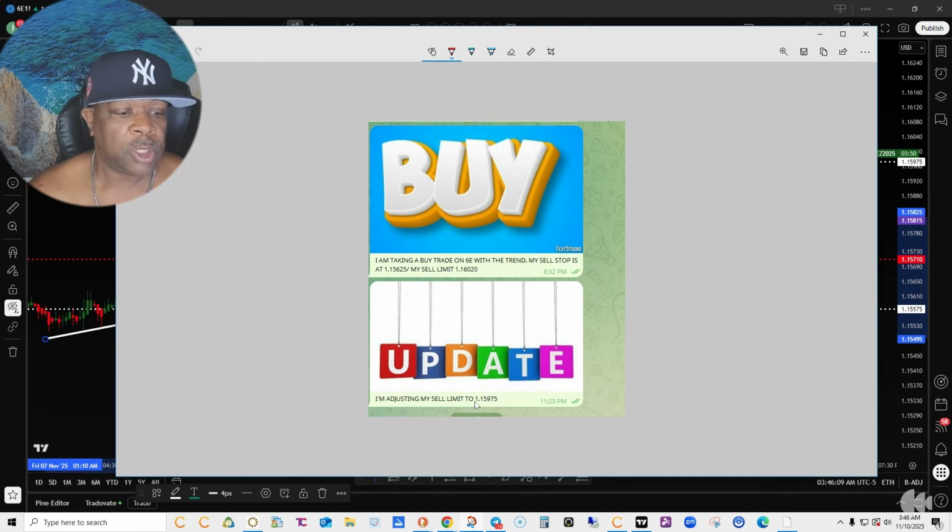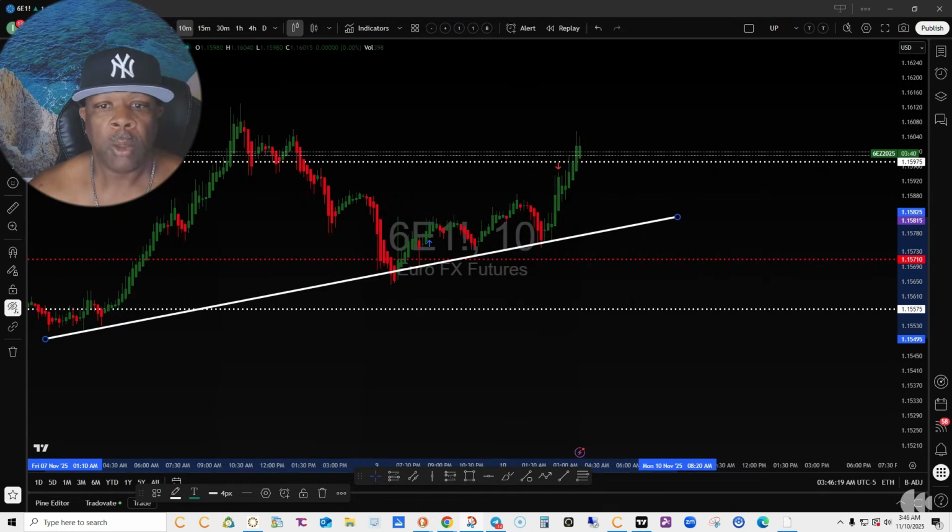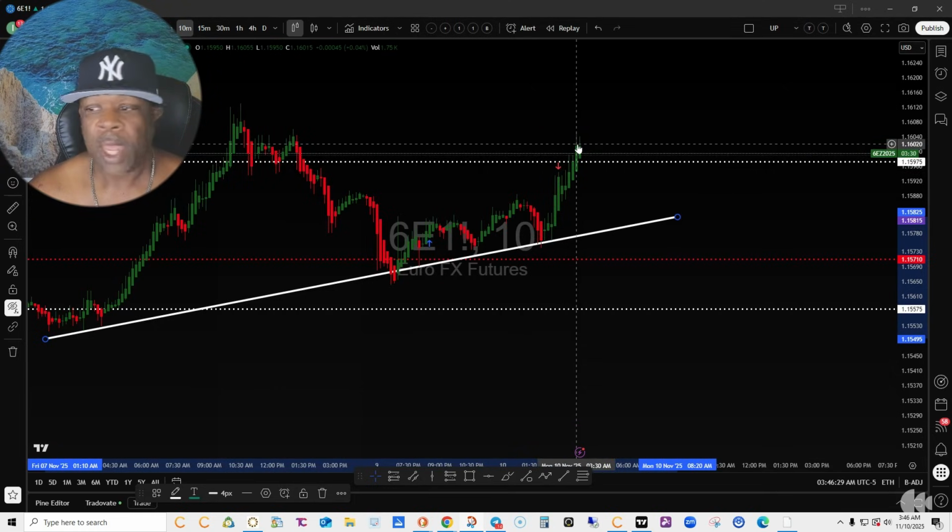Anyway, I said I'm going to set it at 1.15975, right? So keep that in mind. And as you can see right here in the white, it is 1.15975. And you can see the price action is currently still moving, and it's actually at the previous TP that I had set of 1.1602.